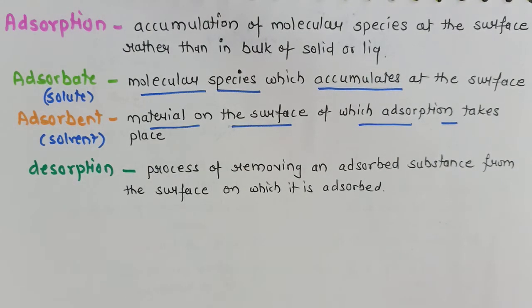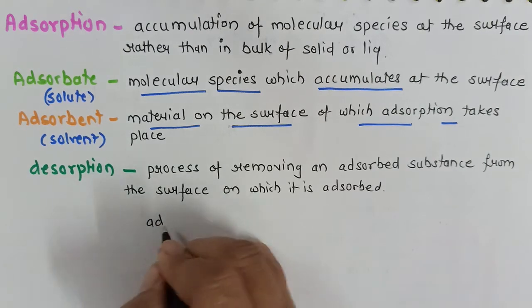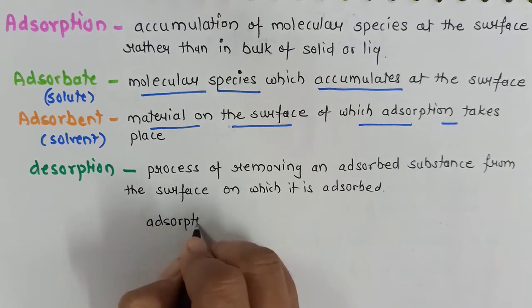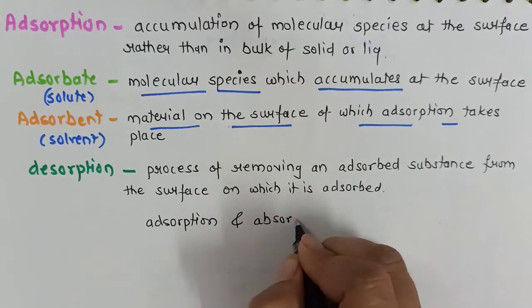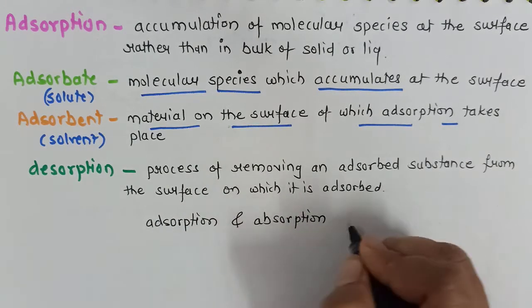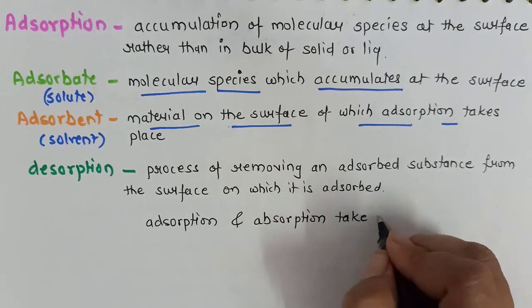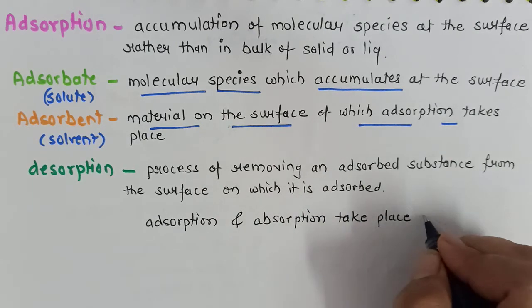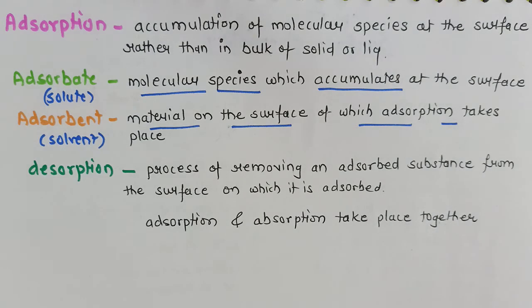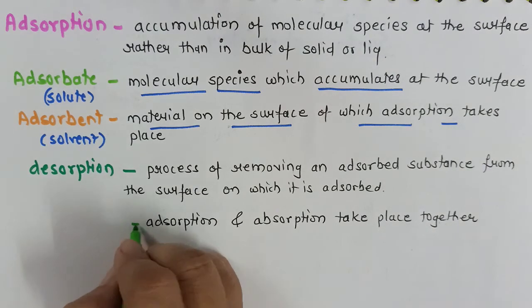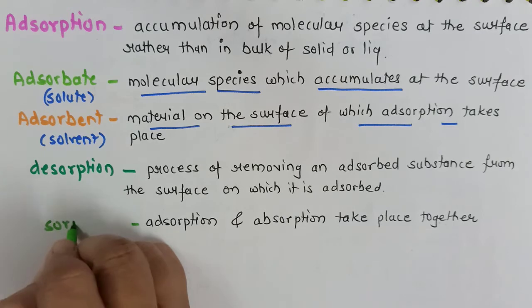So this is the definition of desorption. Now sometimes what happens? Adsorption and absorption, both processes take place together. Both processes take place simultaneously. In such a case, the process is known as sorption.